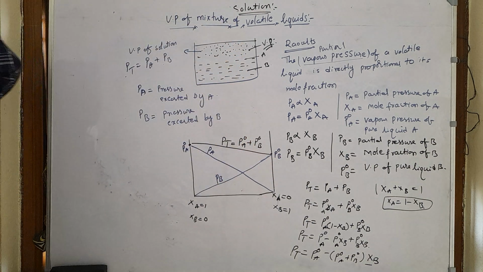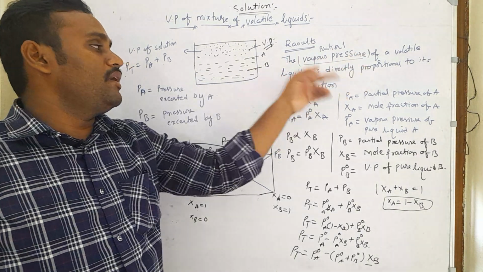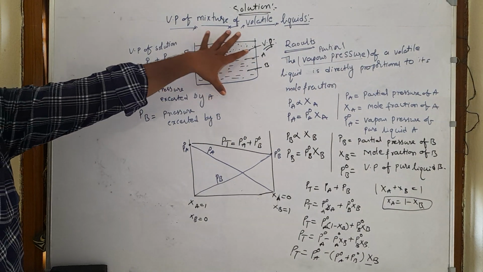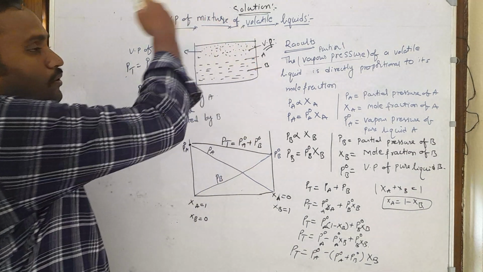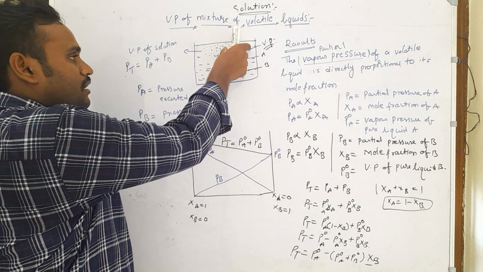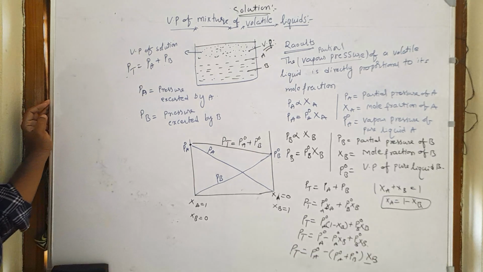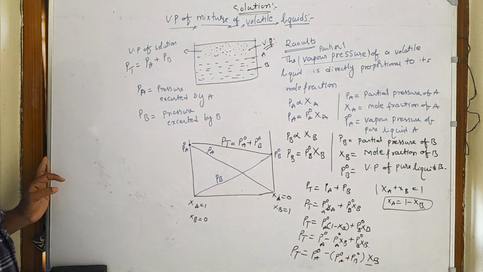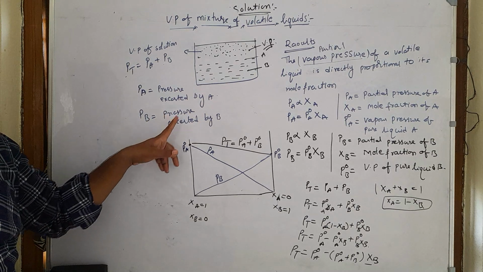Okay. So what Raoult's law says here is that the partial pressure or the vapor pressure of a volatile liquid is directly proportional to its mole fraction. When you take a liquid mixture of volatile liquids, both A and B are going to evaporate, so they are going to exert some pressure. This vapor pressure is because of substance A and substance B, meaning volatile liquid A and volatile liquid B. So here the total pressure is equal to the partial pressure of A plus the partial pressure of B. Partial pressure of A means the pressure exerted by A, partial pressure of B means the pressure exerted by B in solution.